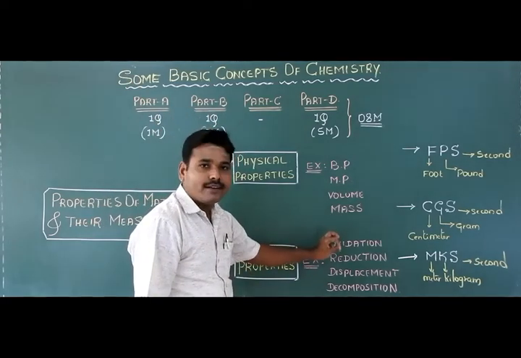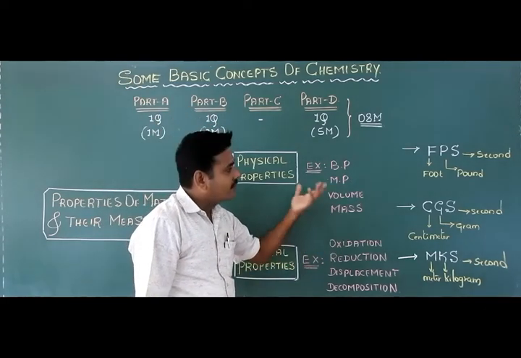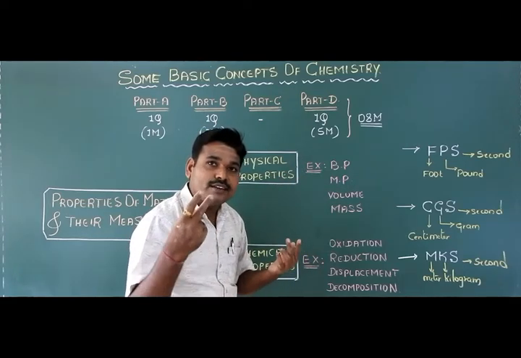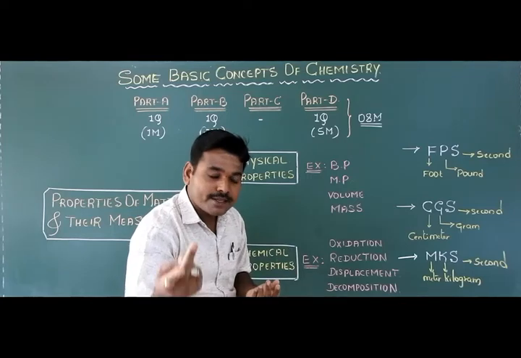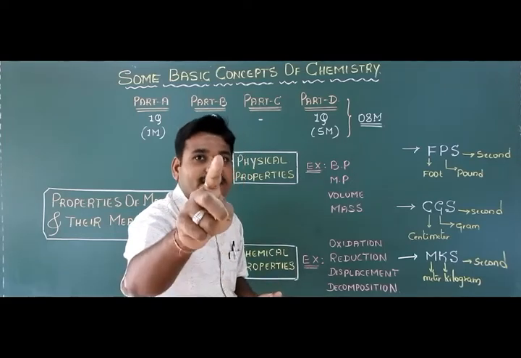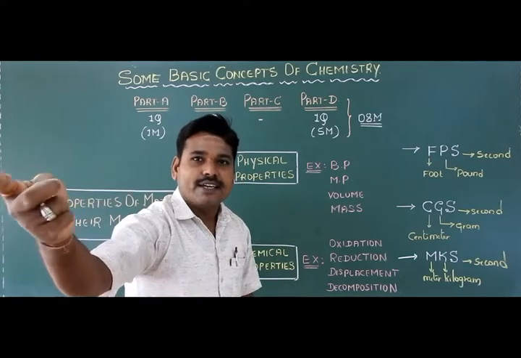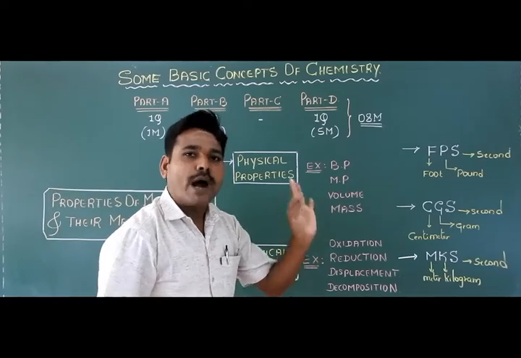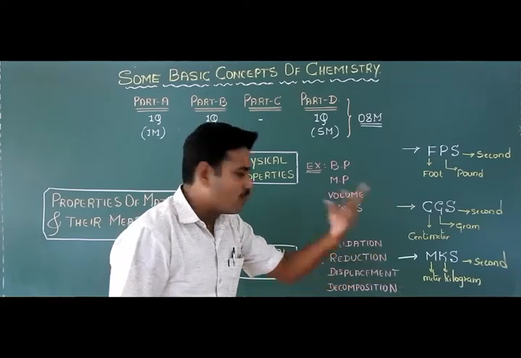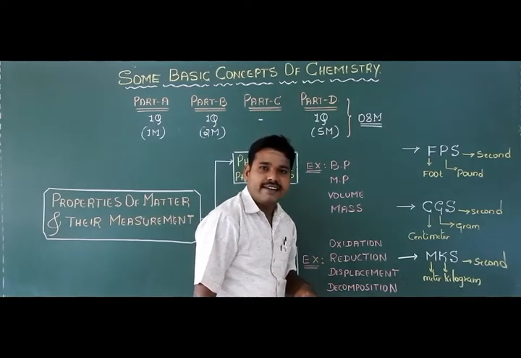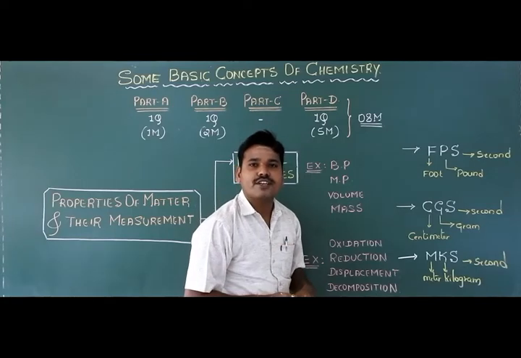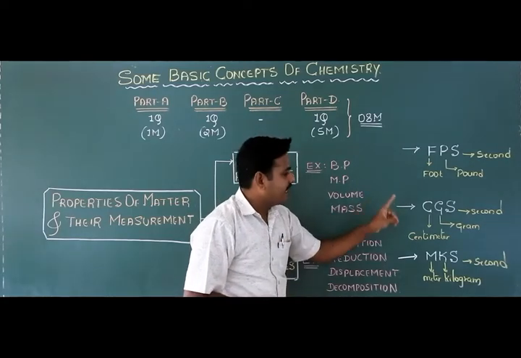Is it clear here? Yes, tell me. What are the two important systems used in earlier days? Yes, very good. The first one is the FPS system. What is the expansion of FPS? Foot, pound, second system. Then what about the second system, CGS?